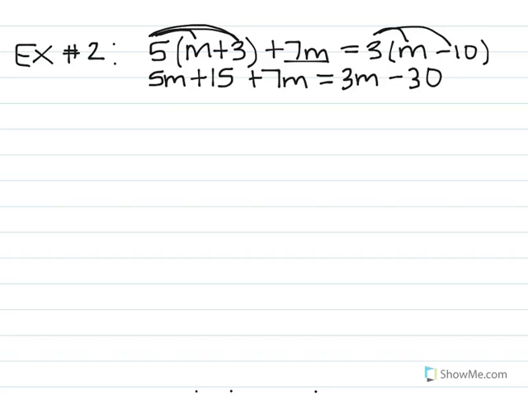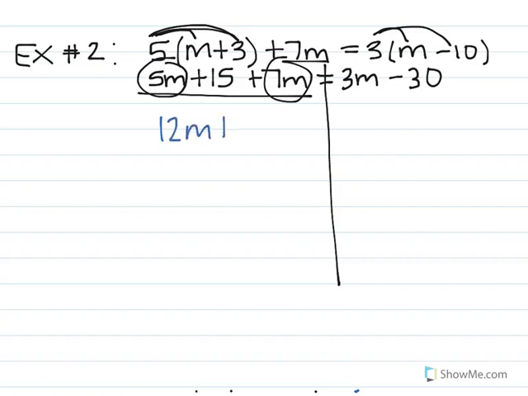Our second step in your notes is to combine like terms. That's where I check on each side of my equal sign and see, do I have any things I can combine? I actually do. I can combine this 5m with this 7m. So 5 plus 7 is 12, so now I have a 12m. I still have that 15 on that side that I did not get to combine like terms with yet. Then we have the 3m minus 30. I still don't have anything on that right side to combine with, because I had no more m's or no more numbers by themselves to combine.